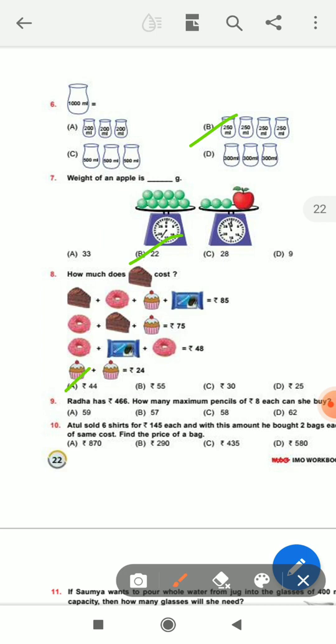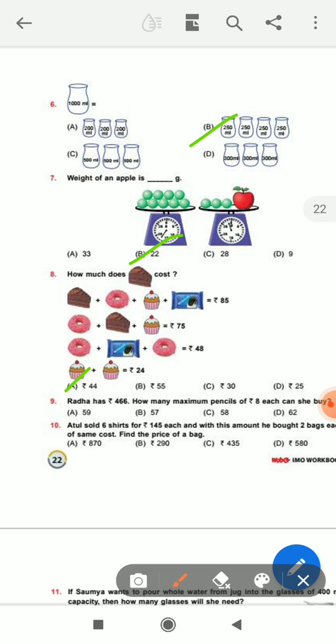Okay, next question 9. Radha has rupees 456. How many maximum pencils of rupees 8 each can she buy? Just divide 456 by 8.